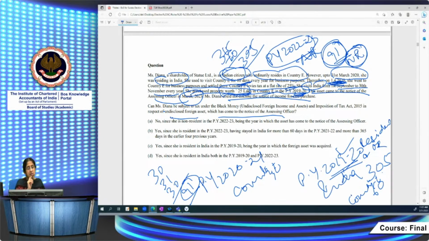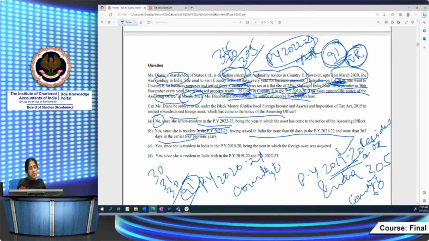So which of the four options are correct? No, since she is non-resident. No, this is not correct. Yes, she is a non-resident, but by virtue of being a non-resident alone you can't say that the Black Money Act will not apply to her. It will apply to her if she was resident in the year in which the asset was acquired. Yes, she is resident in India in the previous year 22-23, having stayed in India for more than 365 days.